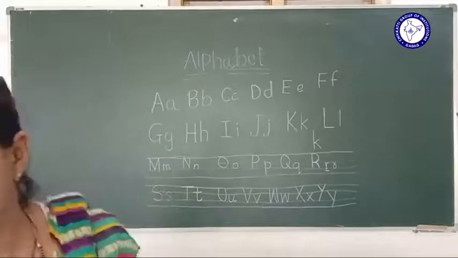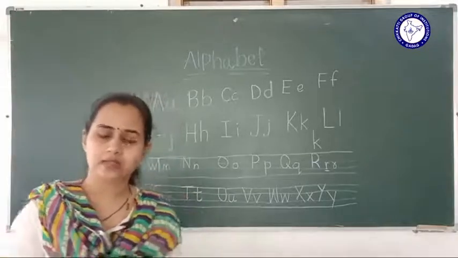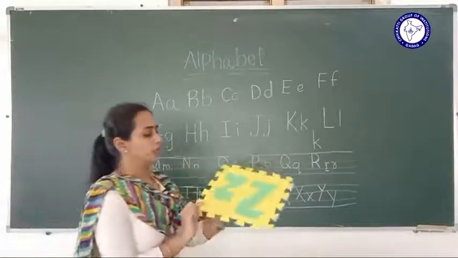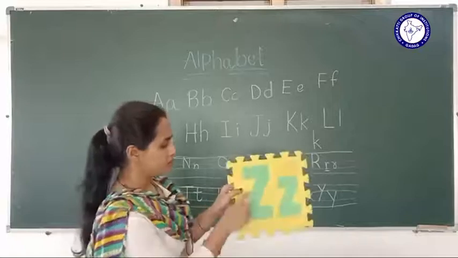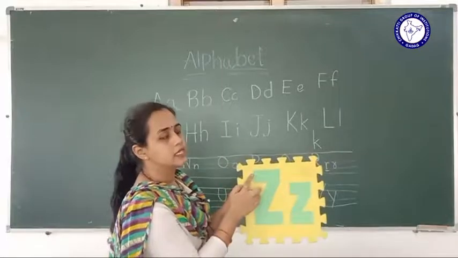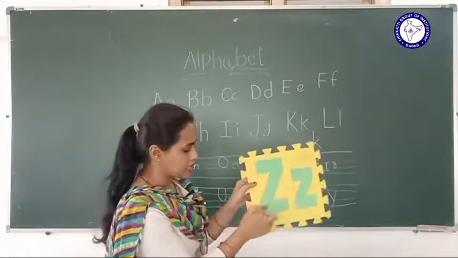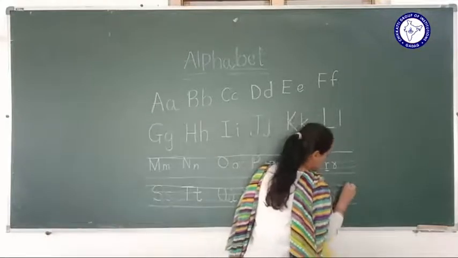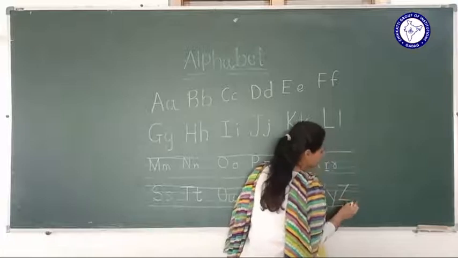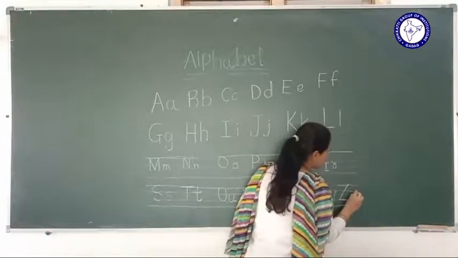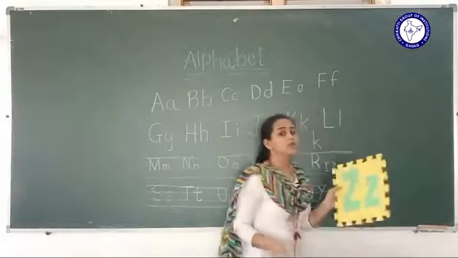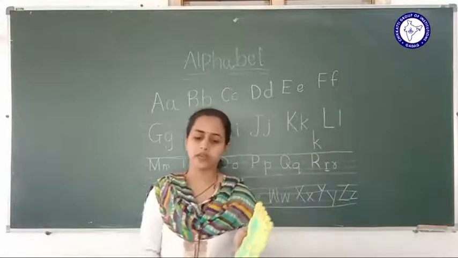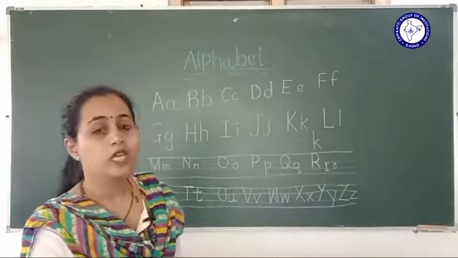So here we go for the next letter, which is the last letter, right? So Z. Z. Sleeping, slant, sleeping. Sleeping, slant, sleeping, from red line to blue line. For the small, you should write in a blue line only, okay? This is all what? Alphabet.